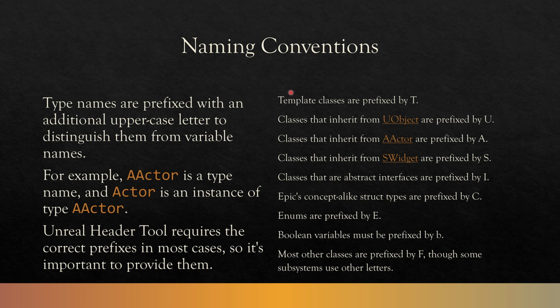Type names are prefixed with an additional uppercase letter to distinguish them from variable names. For instance, AActor is a type name, where Actor is the instance of type AActor. Unreal Header Tool requires some of these things, so you're going to see random letters thrown in front of things, but not random, they do mean something. Big ones are classes that inherit from UObject. So if it's an object in Unreal Engine, you put a U in front of it. If it's an actor, you put an A in front of it. So on and so forth.